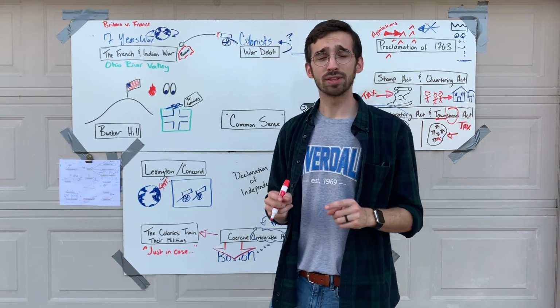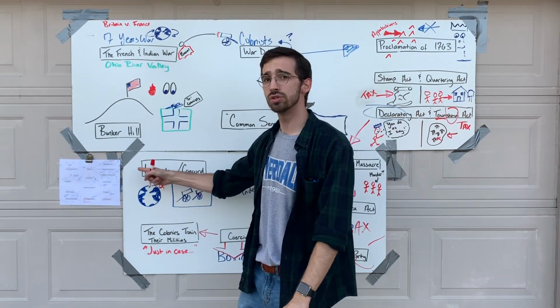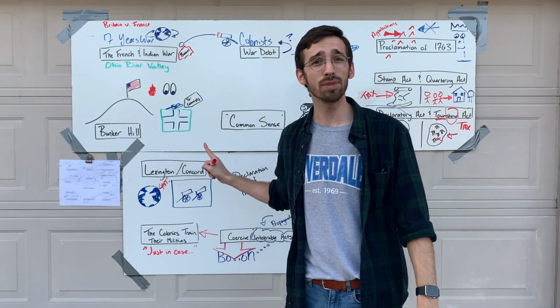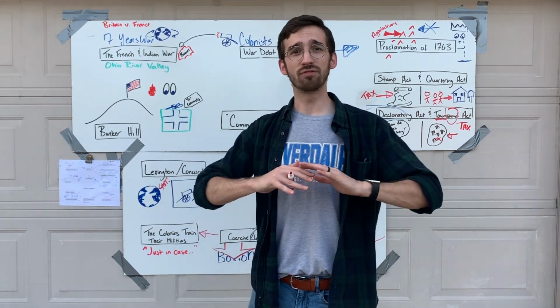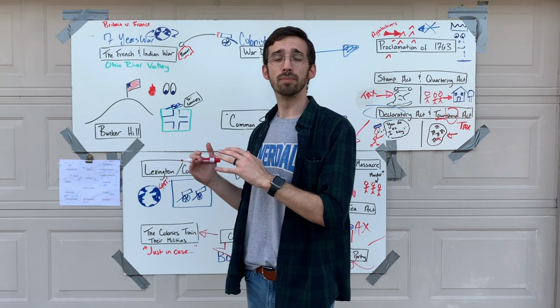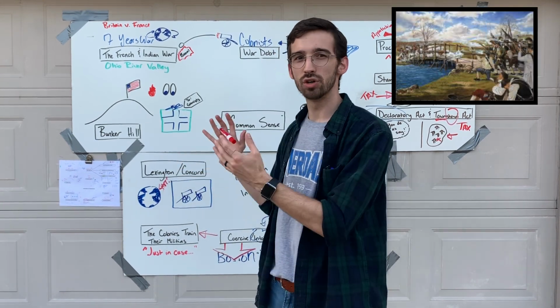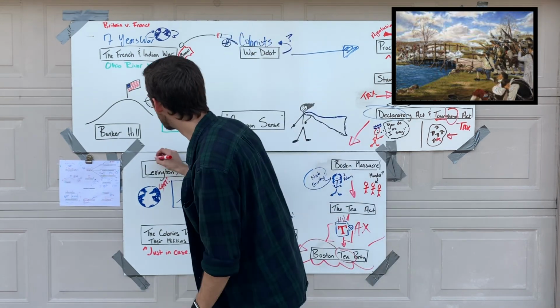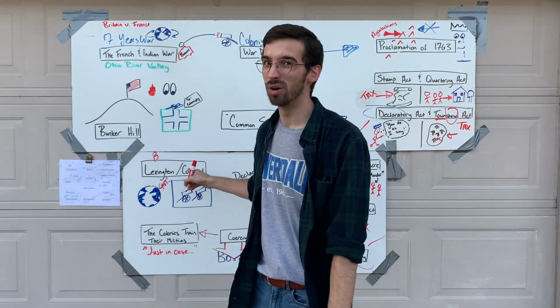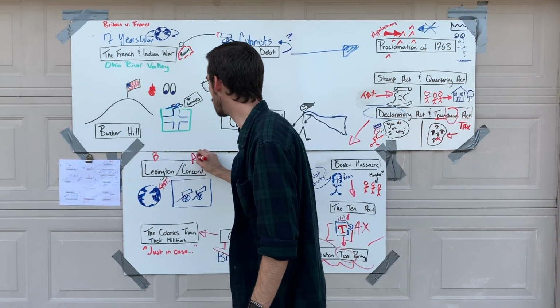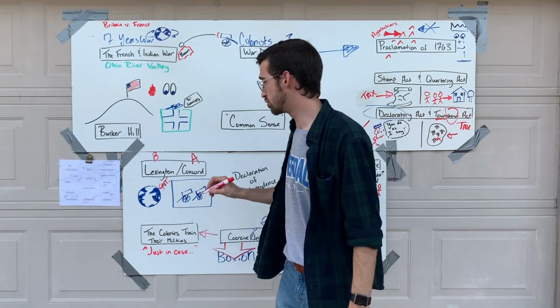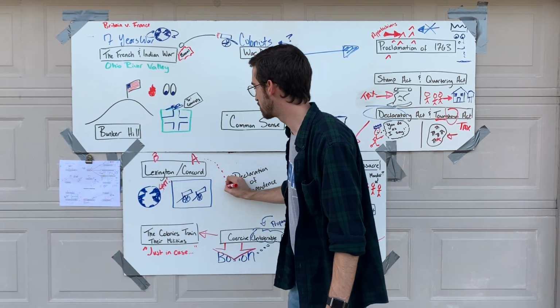Speaking of no turning back, the British don't turn back. They continue to go on to Concord. But by the time they get there, the weapons are gone, they find nothing, and the American militia forces have gathered at the Old North Bridge, and they turn the British back. So Lexington is a British victory. Concord, this is an American victory. And so the British soldiers have to march all the way back to Boston.